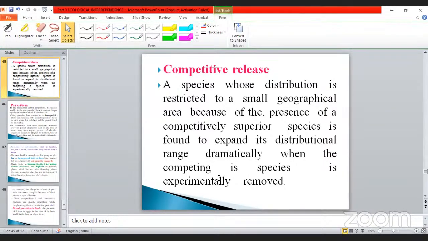Suppose a bear is there, and so many animals, also small animals, are living together. The bear is dominant, so what happens? Other animals automatically escape from that particular area. That is competitive release. They will not fight the bear. They move on to another place for hunting, food or shelter, whatever it may be. Even if it is the same species, 2 bears, 2 tigers, or 2 lions will not live together. They move on to another category.